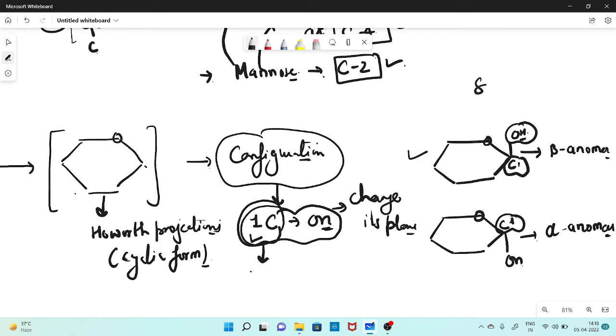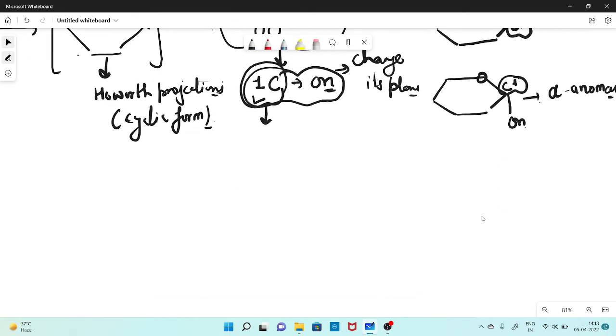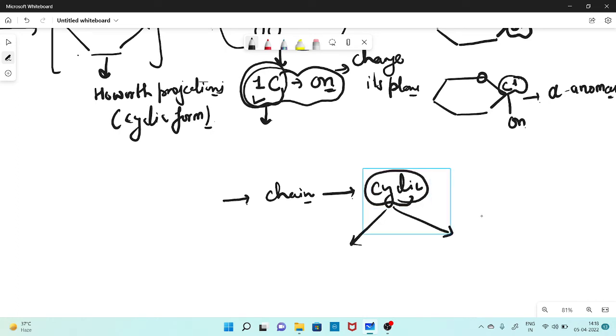In an aqueous solution, when you keep your sugar molecules in the aqueous solution and pass light through it, the first thing that happens is the chain structures start to make the cyclic form. And in this cyclic form, it will form two types of anomers, alpha anomer and beta anomer,